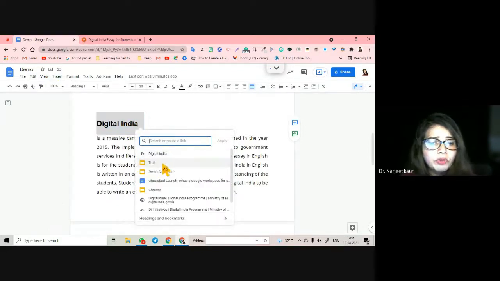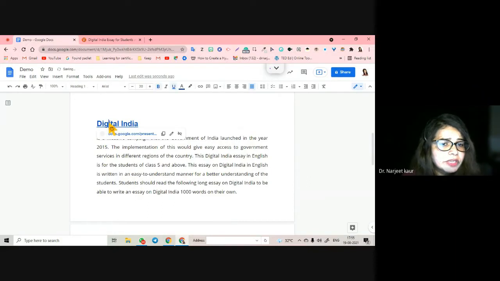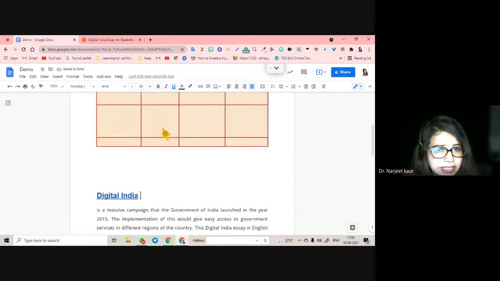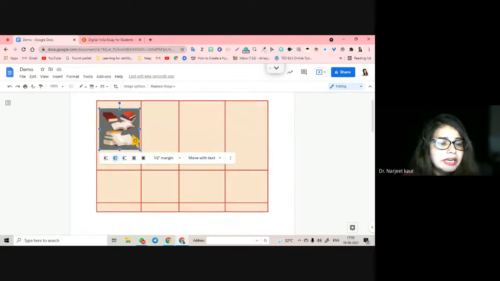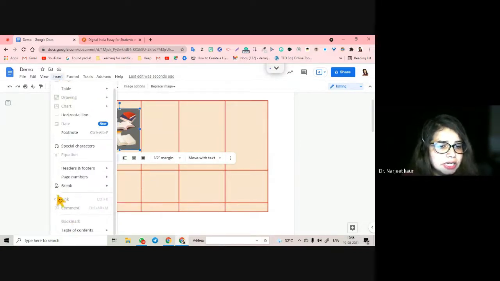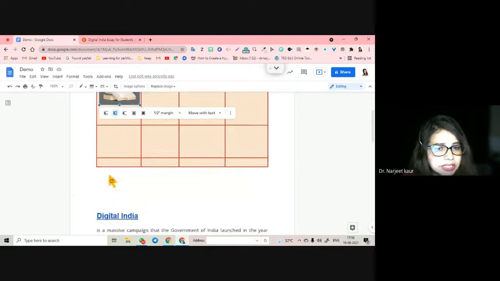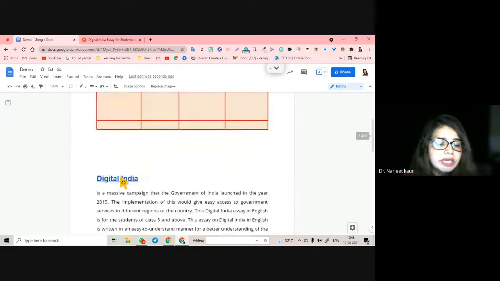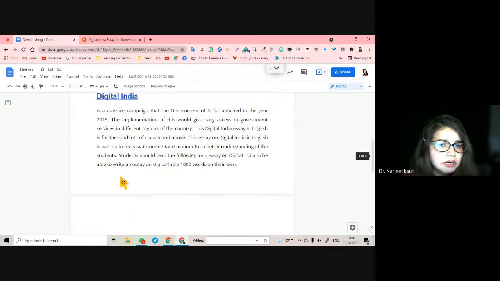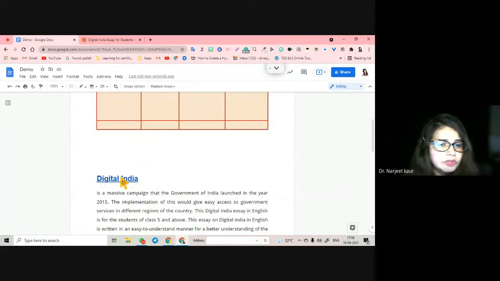It will tell you what do you want to link it with. If you want to link it with something, it gets linked. In the same manner, you can link your picture also. Go to the picture, select the picture, insert a link, and that link gets inserted. Anything that you want to link it with. So you can insert links here.